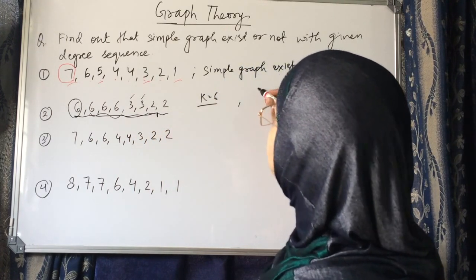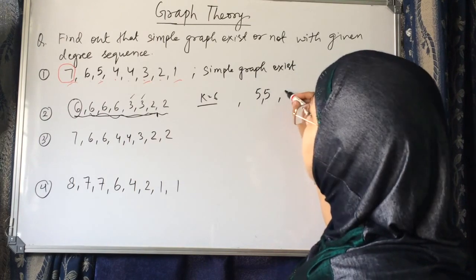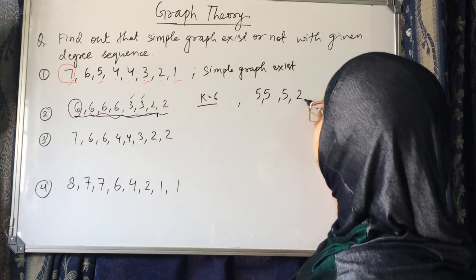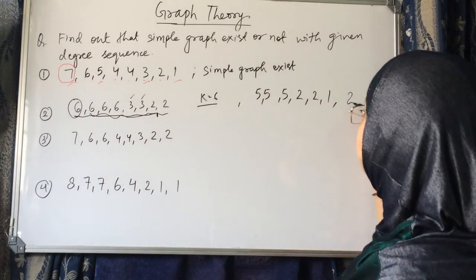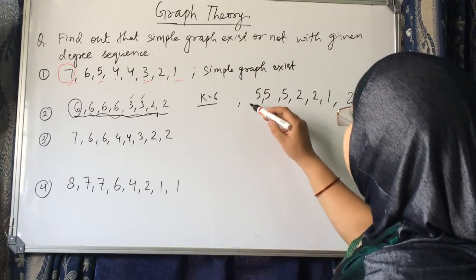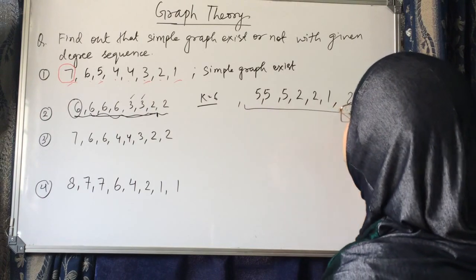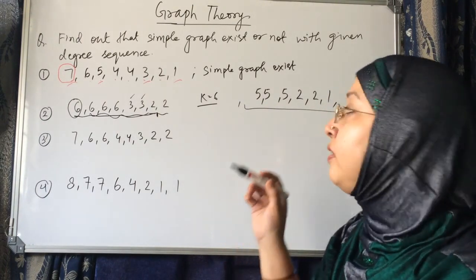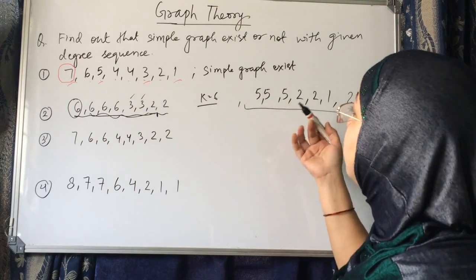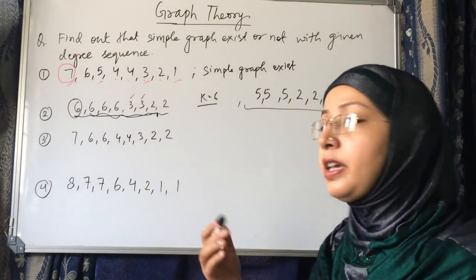So it will become 5, 5, 5, 2, 2, 1, and 2 will be as it is. Now we see it is not all 0, no entry is negative, and there are enough degrees. So we have to repeat the step again.